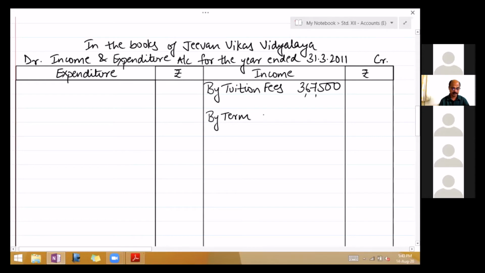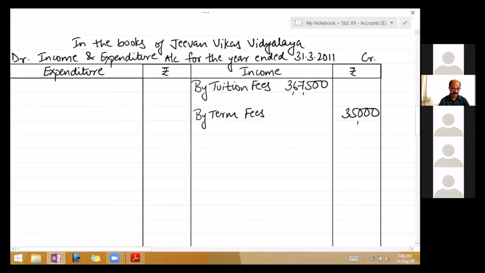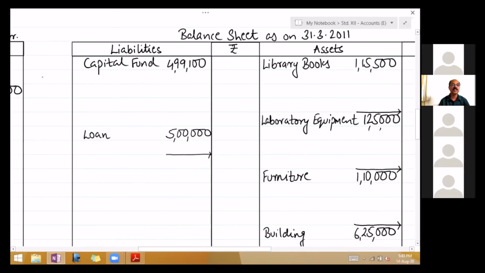Outer column 35,000. Next income, admission fees 30,600, but this is to be capitalized. So admission fee will be capitalized, means show it under capital, add to capital 30,600.